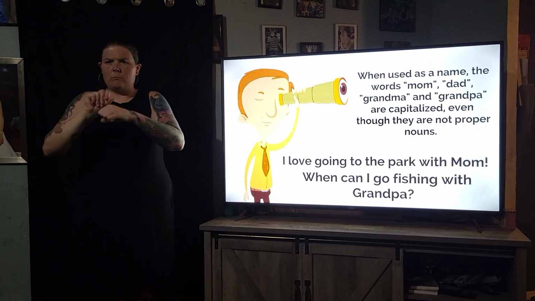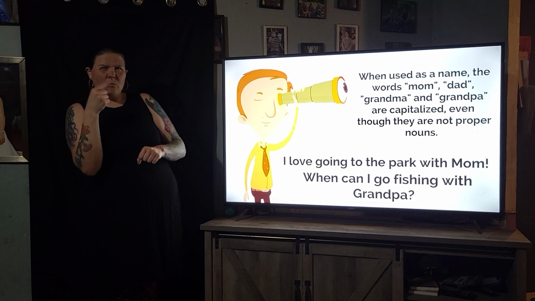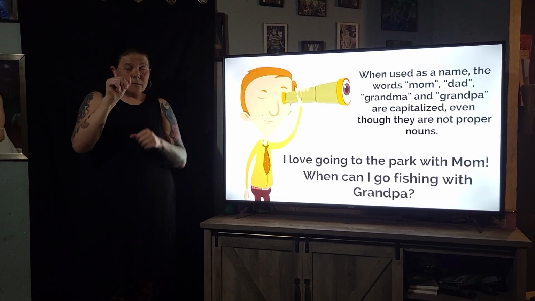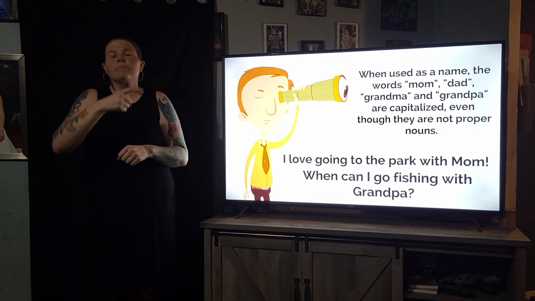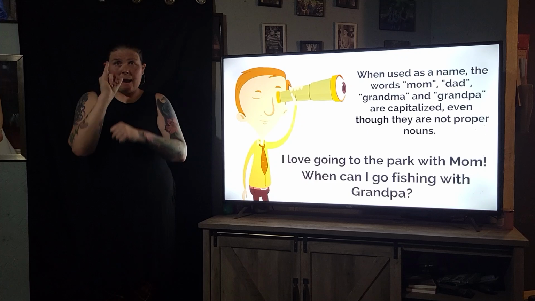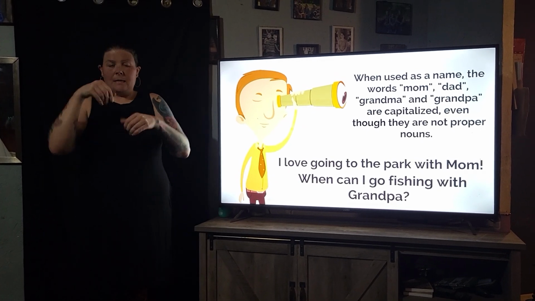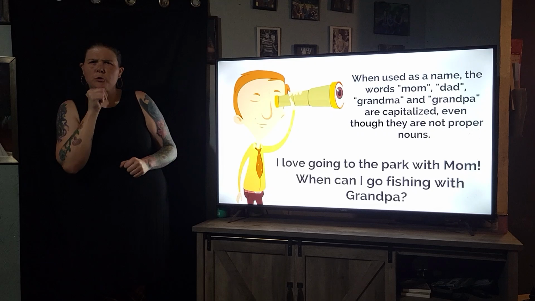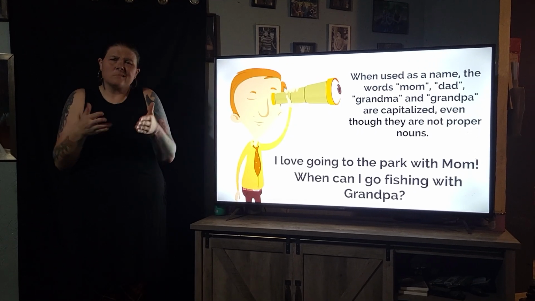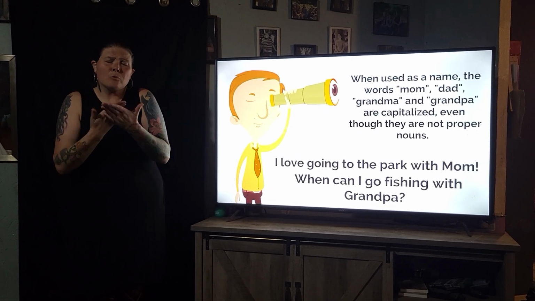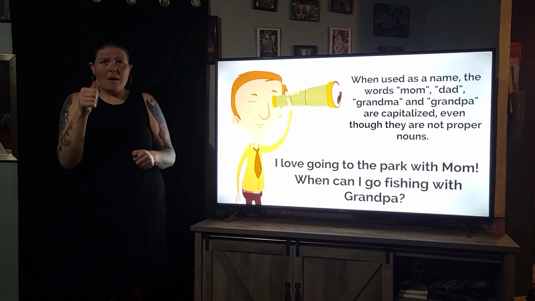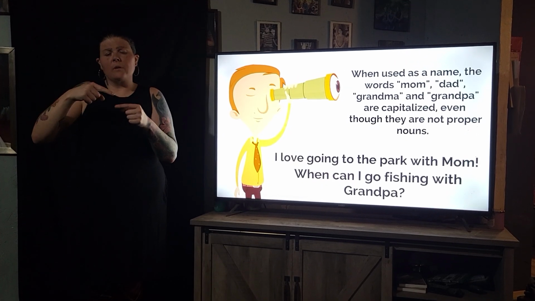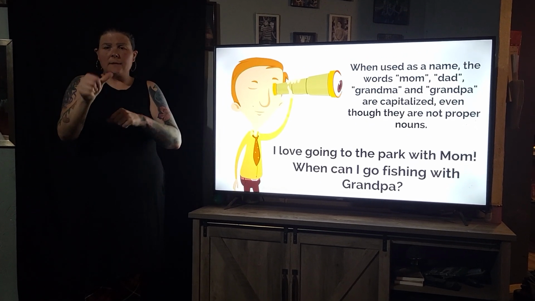You might have also noticed that I in that sentence is capitalized too. That's because when the letter I is all by itself in a sentence, it's always capitalized. It's not one of the rules, it's just the way things are. It's a good thing to remember. I is always capitalized when it's all by itself.